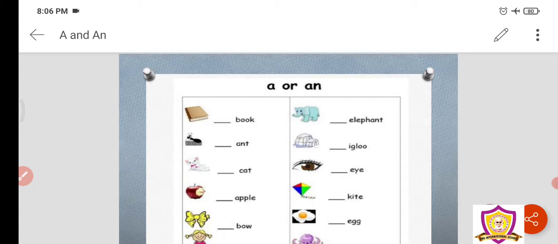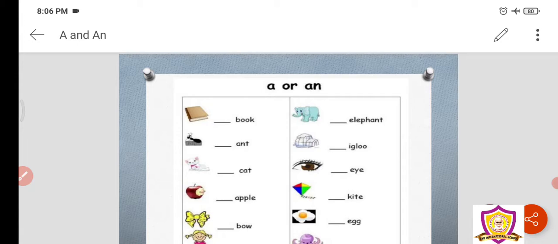Is B a vowel? No, it's not a vowel. So, we will say a book. We will use A in front of it. Now, A-N-T, ant is the second one. When we are saying ant, A is the first letter. So, what will we write in front of it? We will write an in front of it. So, it should be an ant.